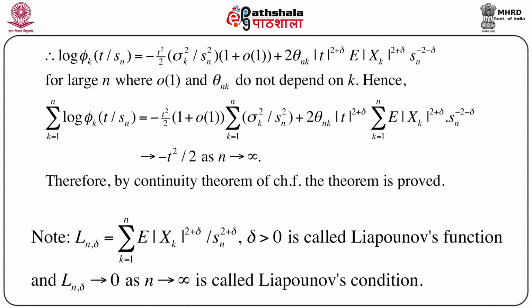This is very important, because in many problems, if we can show that Lyapunov's condition holds, then under the existence of moments up to order 2 plus delta, where delta lies between 0 and 1, we can immediately prove the CLT, or exploit the CLT under this condition.